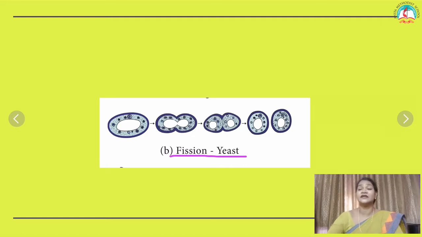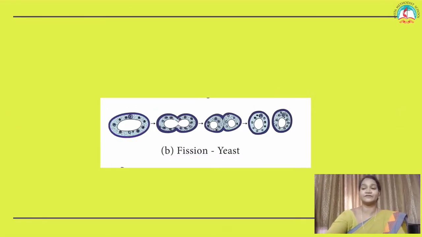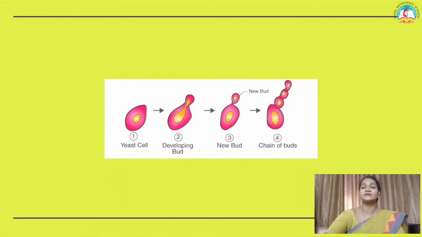Now can you see the fission here? Here you can find the yeast undergo fission. The mother plant divides into two daughter fungi, and each develops into an individual. This is an example of fission. The next one,